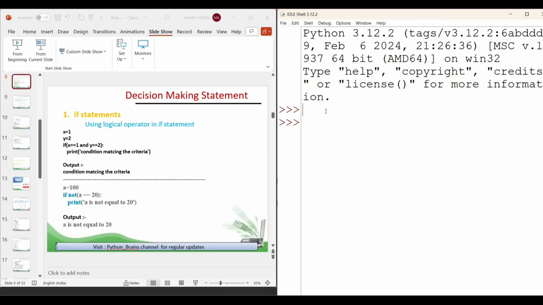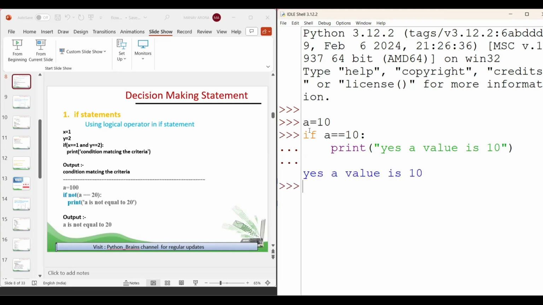How can we use the if statement in practice? If I write a equal to 10, and I just want to print "yes, a value is 10". So I write a is equal to 10, if a is equal to 10, then it prints like this.